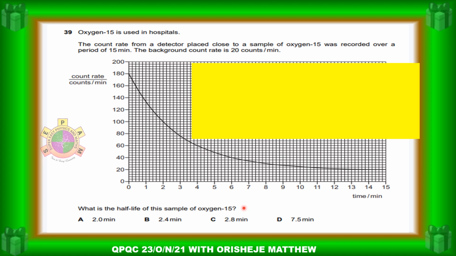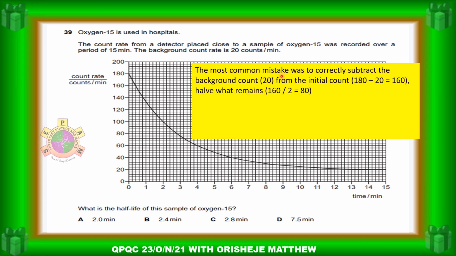There are 3 basic mistakes that students make here. Number 1, the most common mistake was to correctly subtract the background count rate and then calculate half of it, but they did not add it back before tracking the half-life.